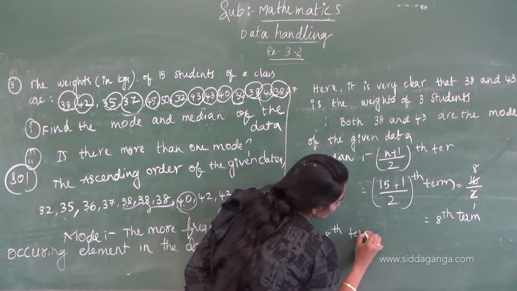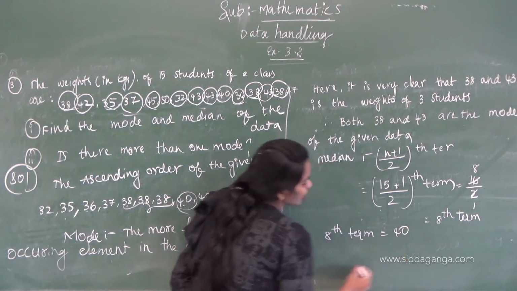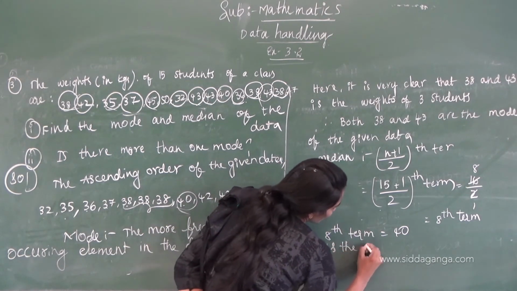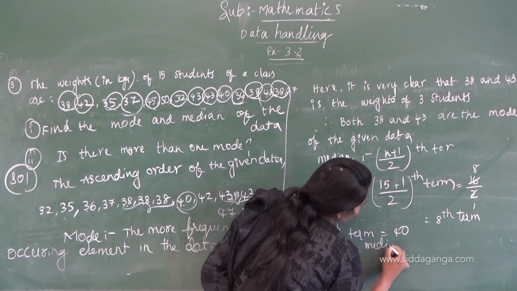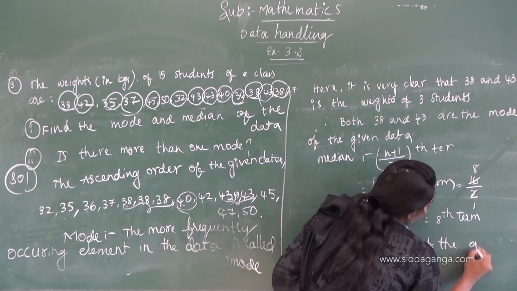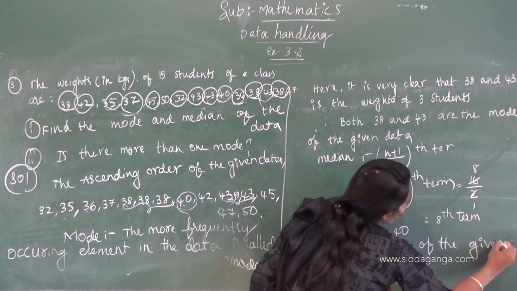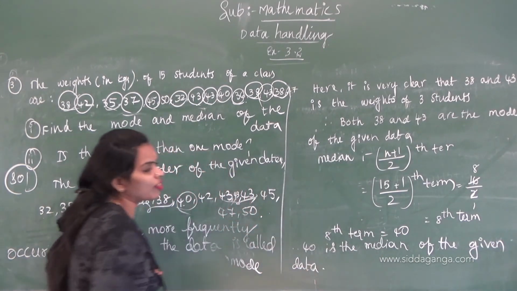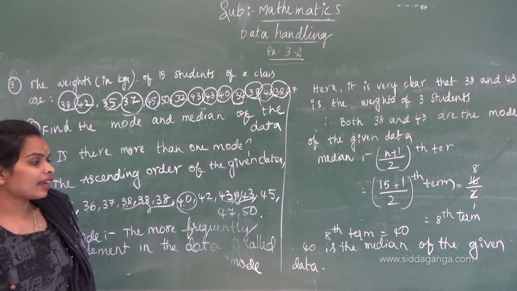Therefore, 40 is the median of the given data.